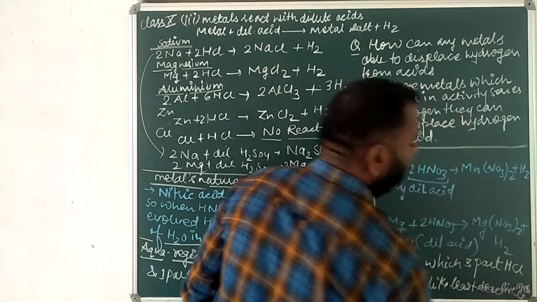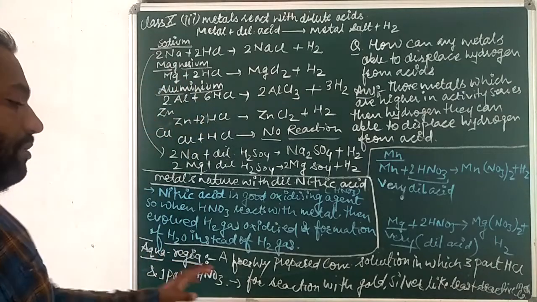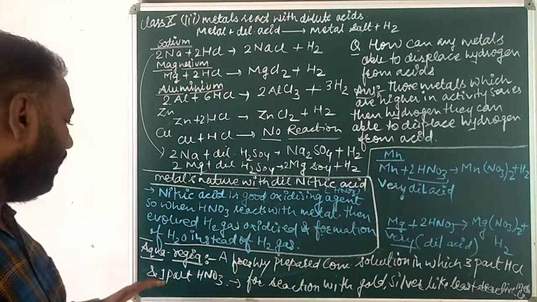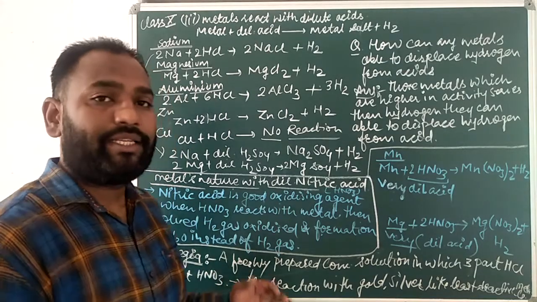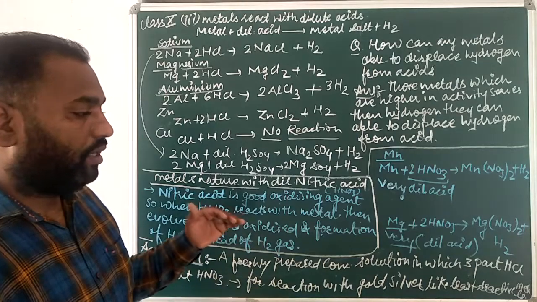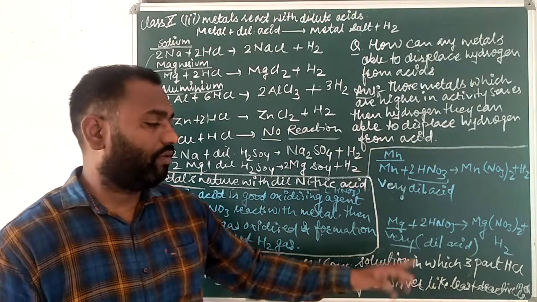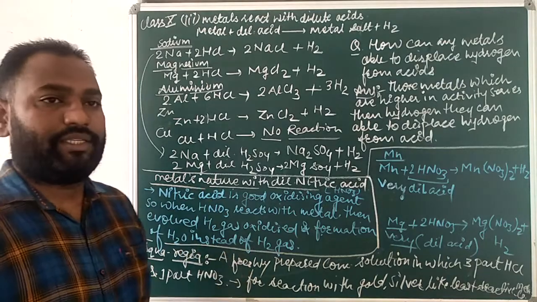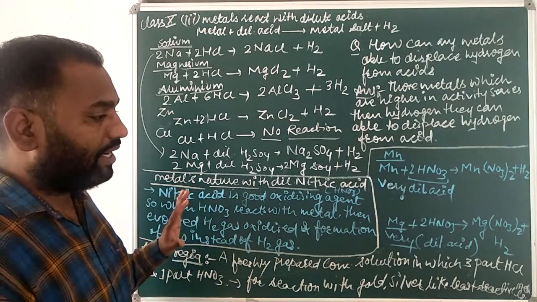I hope you are understanding. So, aqua regia means a freshly prepared concentrated solution in which 3 parts HCl and 1 part HNO3, and it is generally used to react with the least reactive metals like gold, silver, platinum, and also copper and these things. Okay, so I hope you are understanding.